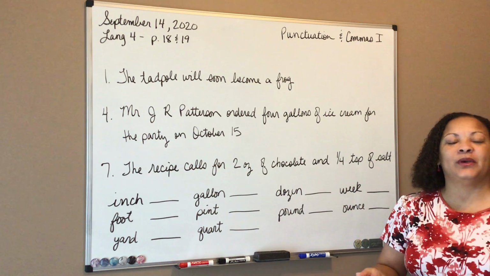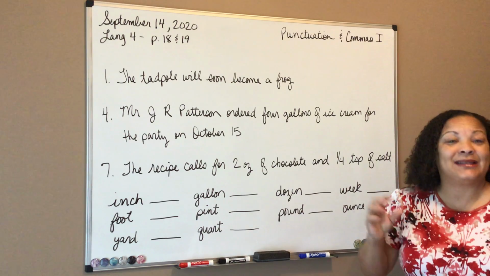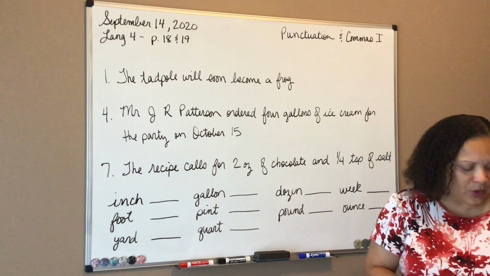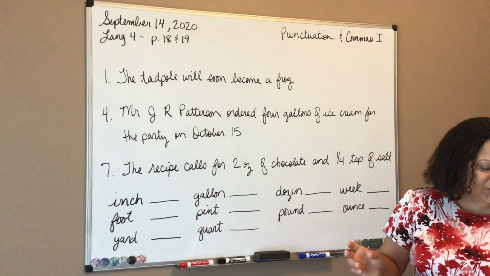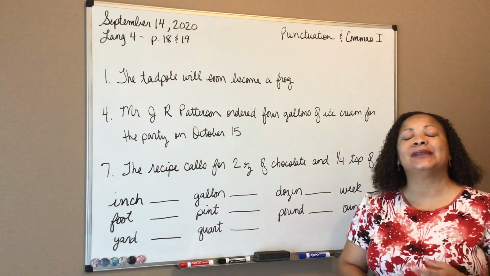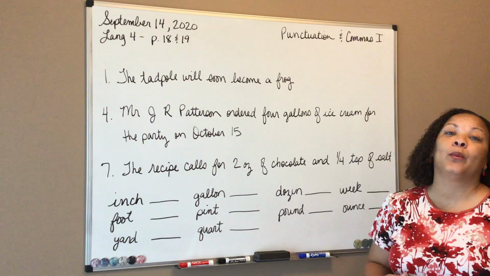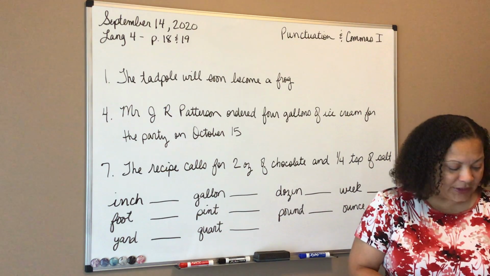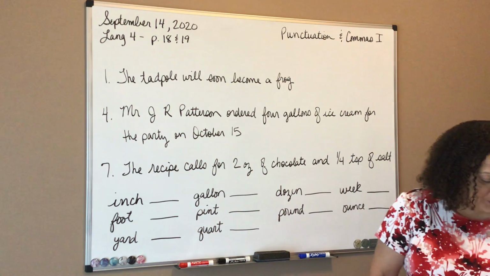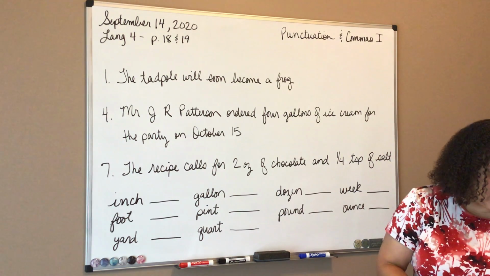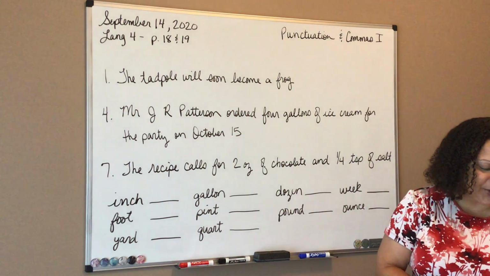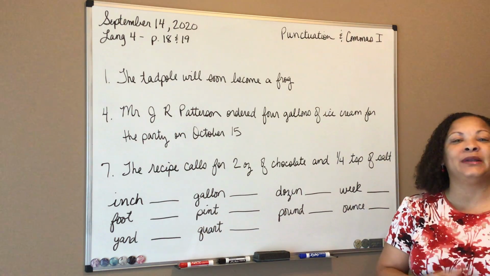And exclamatory sentences, something that exclaims or is shown with strong feeling, should be followed by an exclamation point. So initials and abbreviations are followed by periods. Okay, so we're going to demonstrate that today. Think A says on page 18, to add end marks and periods for abbreviations in the following sentences.